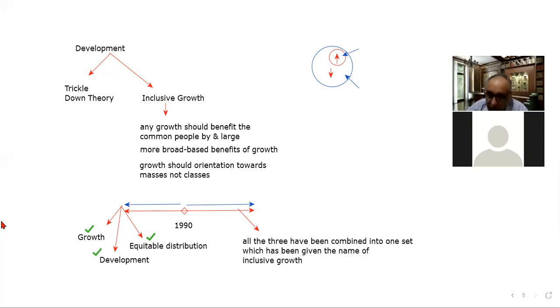On the one side focusing on growth, on the second side focusing on the translation of growth into development, and on the third angle focusing on the equitable distribution of the benefit of the fruits of growth, that is the development. So this is basically inclusive growth. I think this point is again clear to you.